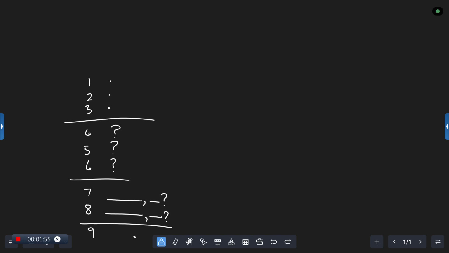So let me take the simple sentence. We play cricket. Now, if I write we play cricket, everyone understands that this is the subject, this is the verb, and this is the object.